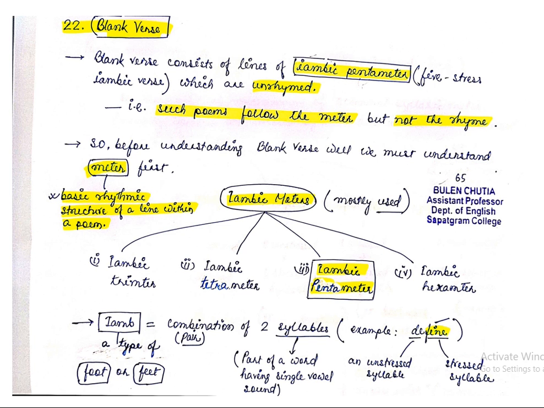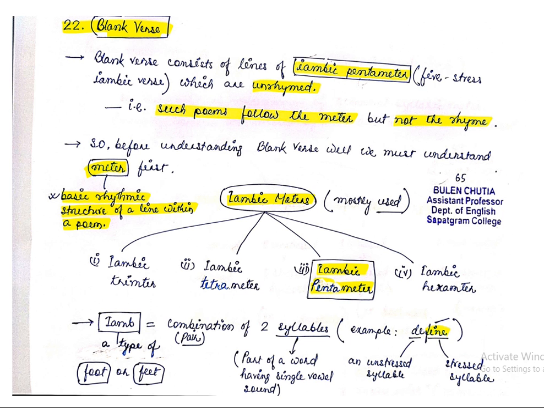That is, some are emphasized and some are not emphasized. This emphasis and non-emphasis, stress and unstress, goes on, and this is known as rhythmic structure. I think you have understood what rhythm is in a general sense. I'm not telling you that this is the ultimate definition of rhythm. Now see, meter is a basic rhythmic structure of a line within a poem.